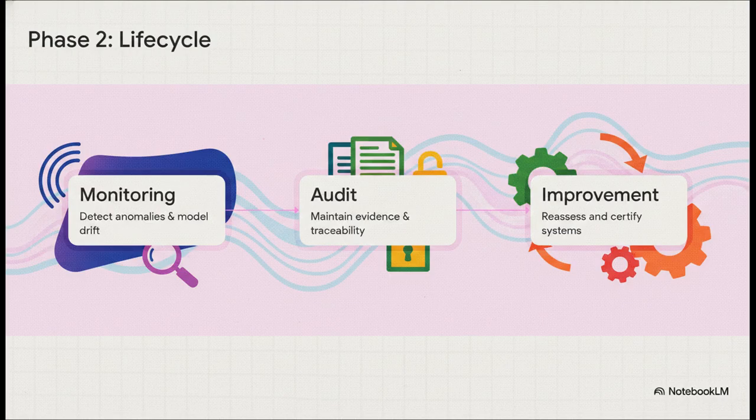Pillar 5 is audit and assurance. You have to maintain rock-solid evidence and traceability. And finally, Pillar 6, continuous improvement. You must regularly reassess your controls and actively certify your AI systems. Why? Because you have to keep pace with how incredibly fast this technology evolves.